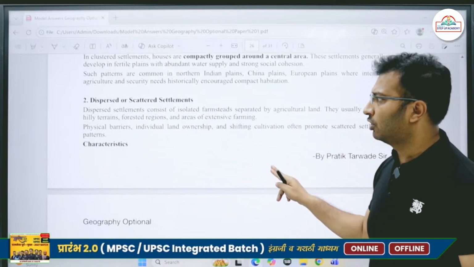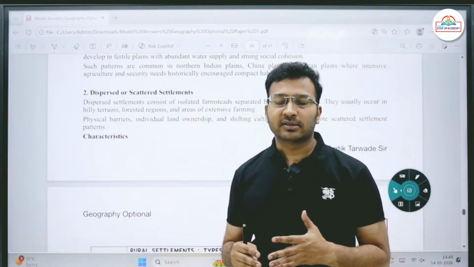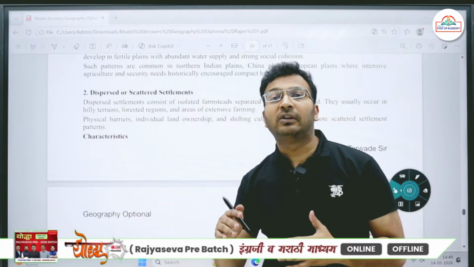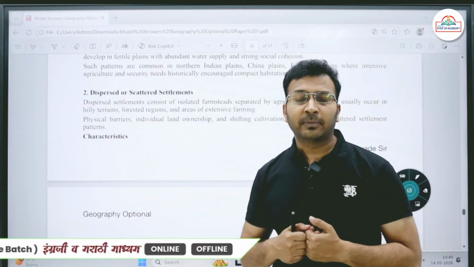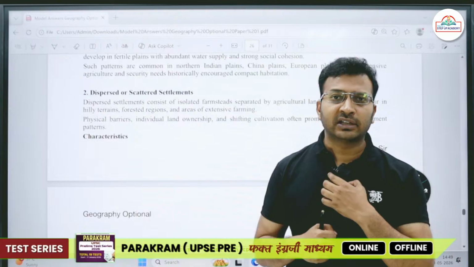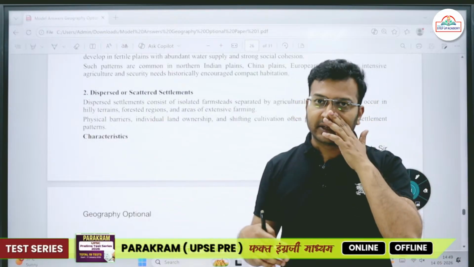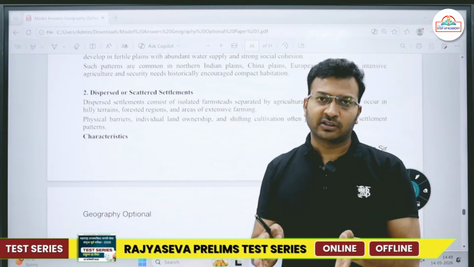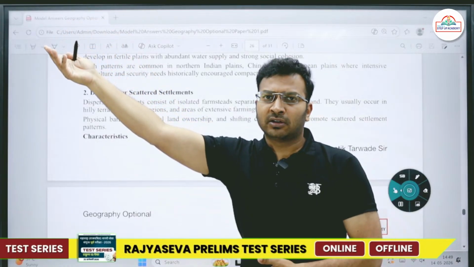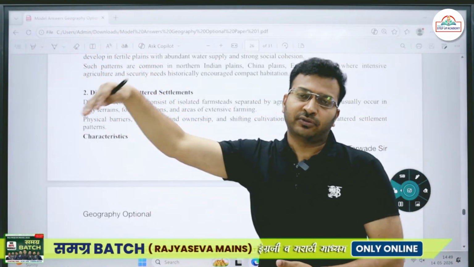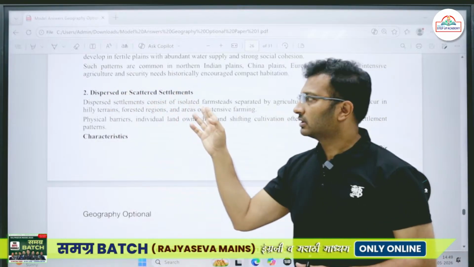Then there are dispersed or scattered settlements. Scattered settlements usually are found in areas where people have large agricultural land holdings. For example, if you go to Punjab, Haryana, most of the people have large agricultural land holdings, so they will have, let's say, 20-30 acres of agricultural land, and there they might have their own farmhouse. Then there might be another 20-30 acres of agricultural land with another house. So in such areas we find dispersed or scattered settlements.